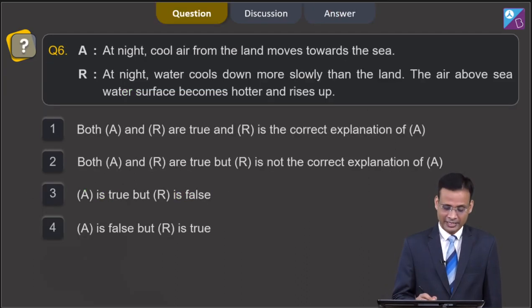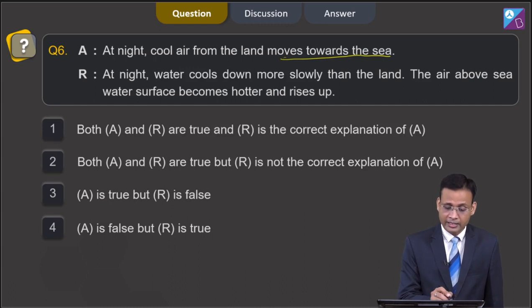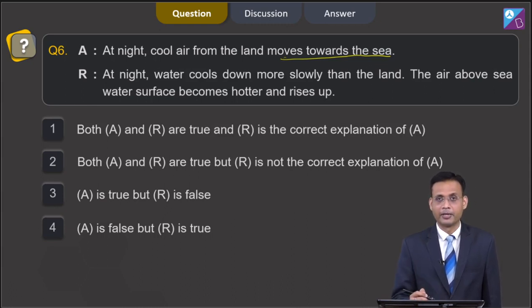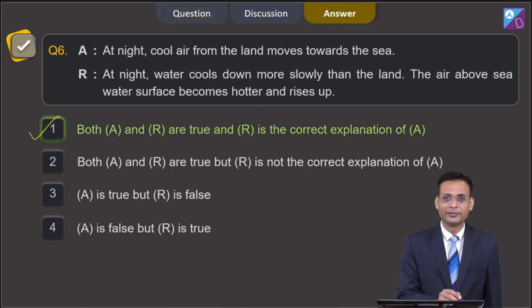Moving to the next question, which is question number 6, and this is an assertion-reason type question, belonging to the chapter Wind, Storm and Cyclone. The assertion says that at night cool air from the land moves towards the sea, and the reason tells us that at night water cools down more slowly than the land, and the air above the sea water surface becomes hotter and rises up. As you can see, the reason explains the assertion part. So, both assertion and reason are true, and the reason is the correct explanation of A. The correct option is option first.